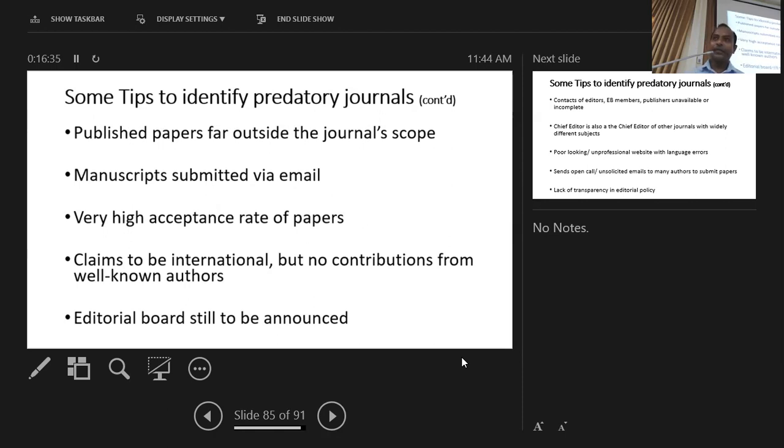And the editorial board is incomplete or is still to be announced, so there are only names, but no affiliations or other contact information, so you cannot clearly identify them. Otherwise, there is an editor, but when you go to that publisher's website, they publish dozens of these kinds of journals. The same editor becomes the editor of different journals from different subject areas.